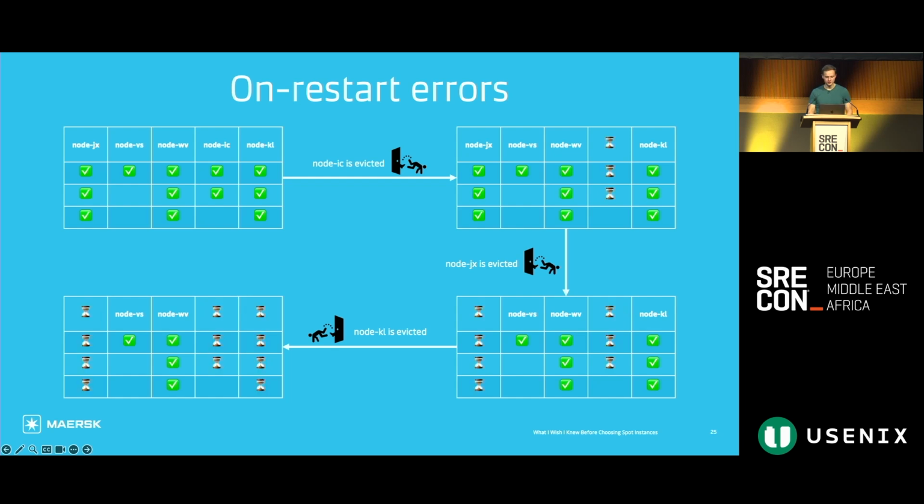Another way this manifested was that we run Kyverno in our cluster, and a change was made to Kyverno that caused the provisioning time for nodes to go from less than a minute to about 10 minutes. And because we see more than one eviction every 10 minutes, the demand for nodes in our system can no longer keep up with how fast we can provision them.